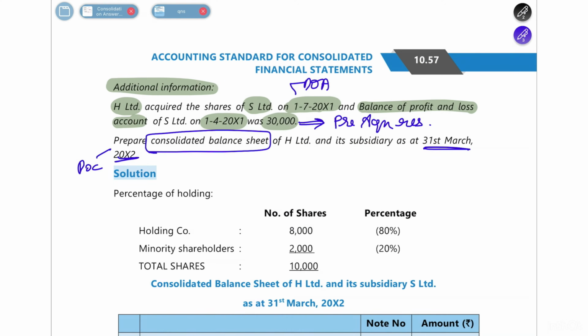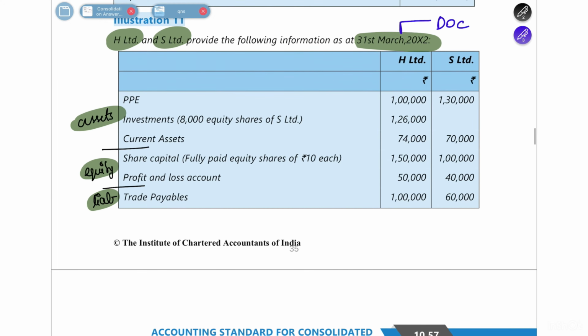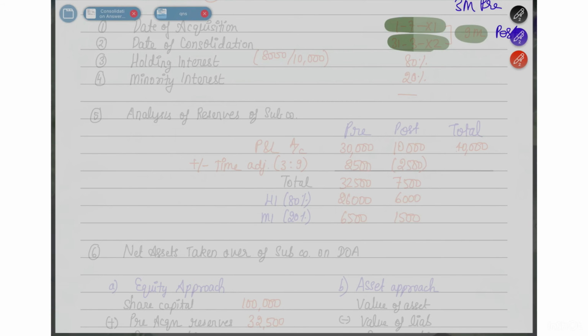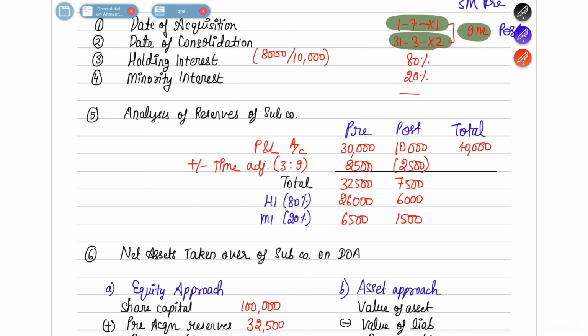So in the question, they have not explicitly given it here. So what you have to understand from the question is that your investment: you have acquired 8,000 equity shares. How much is the total equity shares? It is 1 lakh divided by 10 each, so 10,000 equity shares are there in the company. You have acquired 8,000 shares, which means you have acquired approximately 80% of the holding interest. The rest 20% is going to be a minority interest.